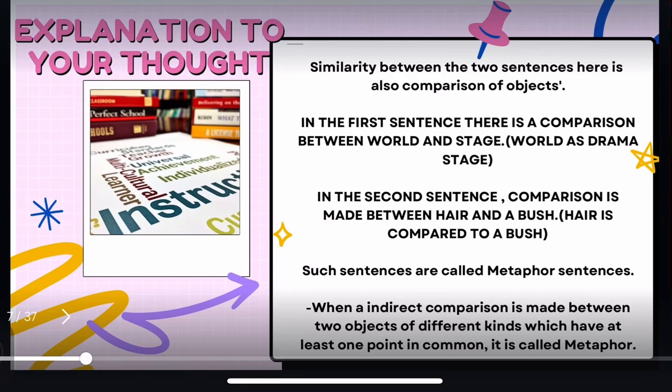The similarity between the two sentences here is also a comparison of objects. In the first sentence, there is a comparison between the world and the stage. The world is seen as a drama stage. In the second sentence, there is a comparison made between hair and a bush. Hair is compared to a bush. Such sentences are called metaphor sentences.